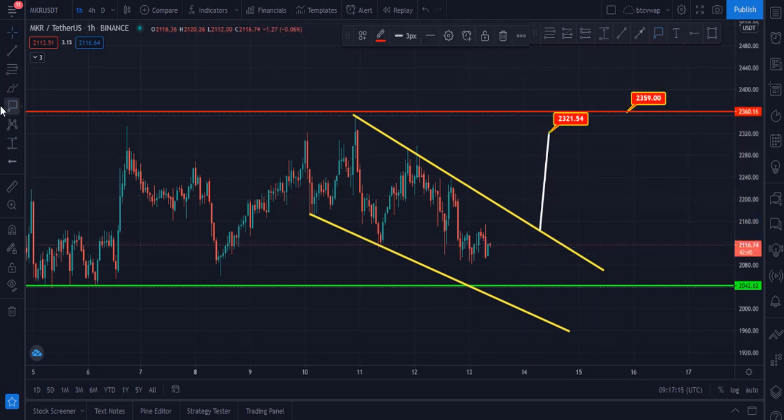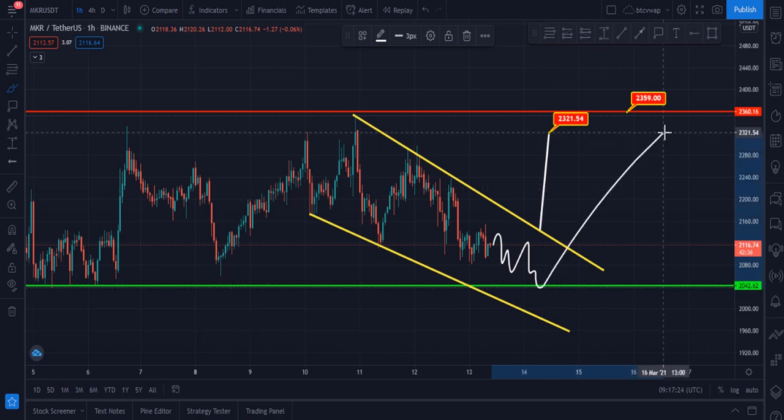But if Maker fails to break this, then maybe it will go down to hit this zone and 2034, and after that it will go up.